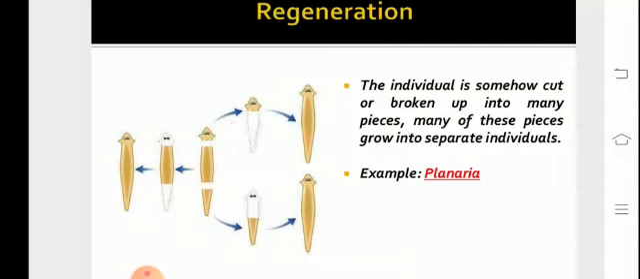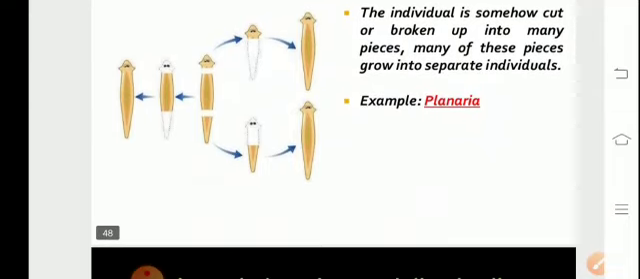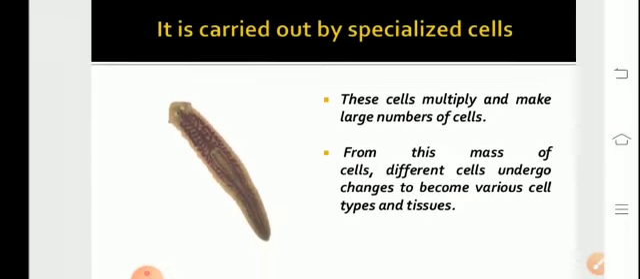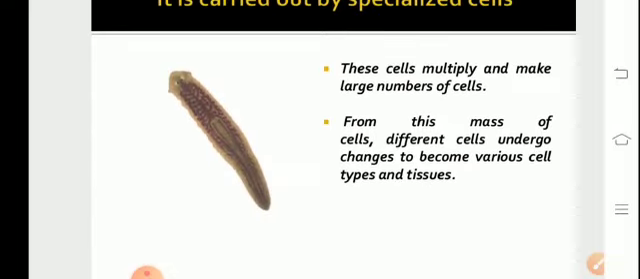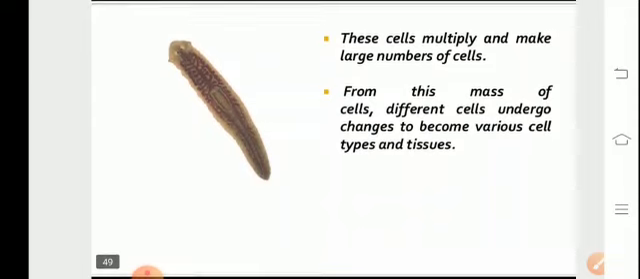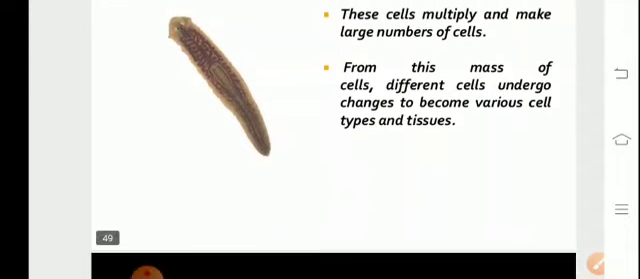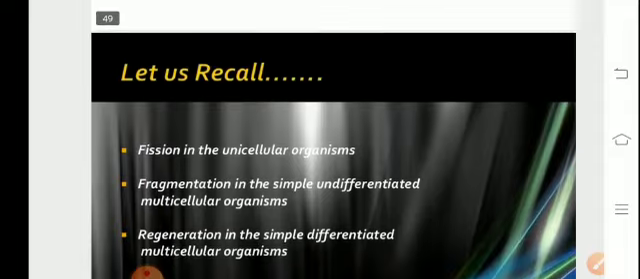But only the tail gets regenerated in a lizard, it's not the entire organism from the piece. Therefore, regeneration is the characteristic property of an asexually reproducing organism wherein the organism gets broken down into pieces, and that gives rise to the whole organism. Regeneration is brought about by specialized cells. These cells multiply and make a large number of cells. From this mass of cells, different cells undergo changes and produce tissues.